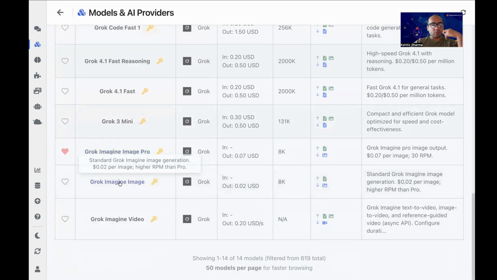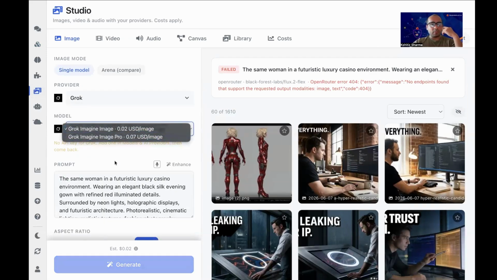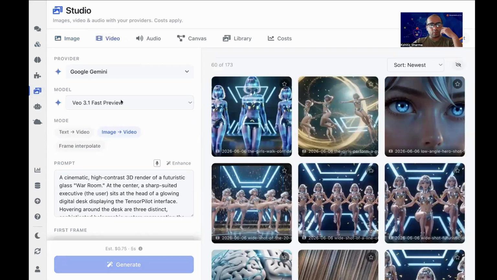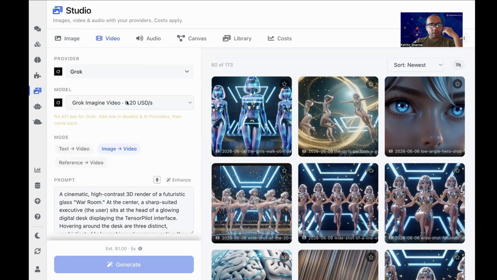If you are also looking for Grok Imagine, to create images and videos, we have that as well. You can create images here, and then if you want, you can also create videos as well. You can change to Grok, and then you can use a Grok Imagine video, right?